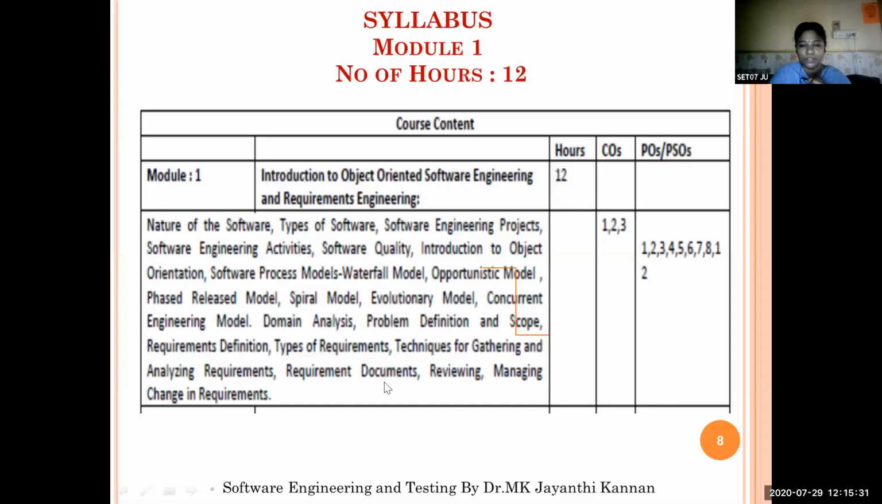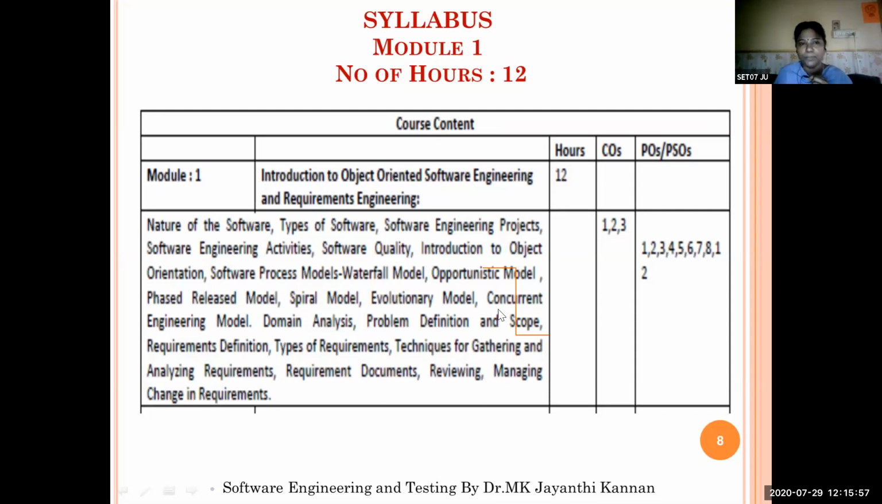And the requirements documents. Once the requirements are collected, how do we maintain the documents related to the software requirement documents? Review process, mapping, change in the requirement. So once the requirements are identified, how can we make changes in the given requirements specification of our project? Here we'll have 12 hours. We are attaining the COs and POs in module 1 also.